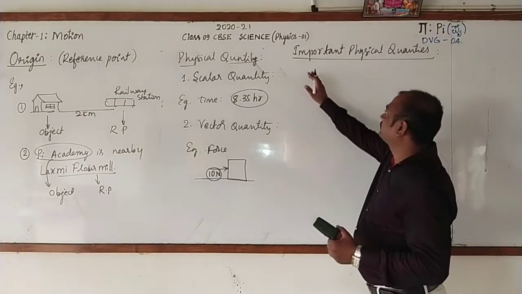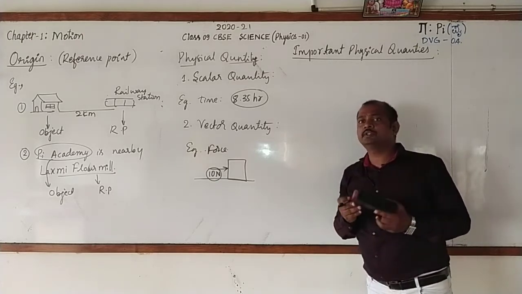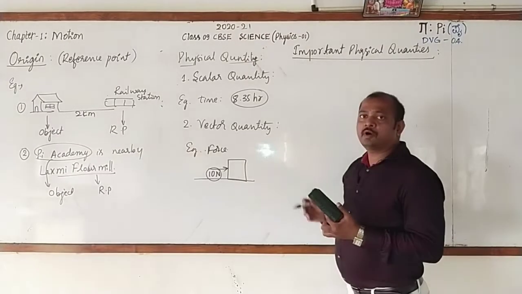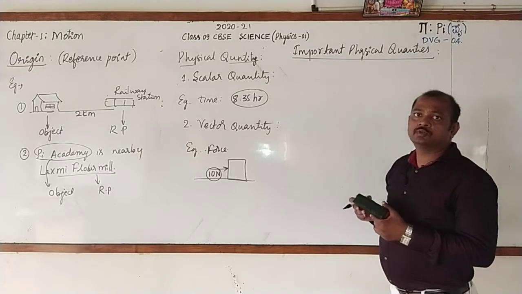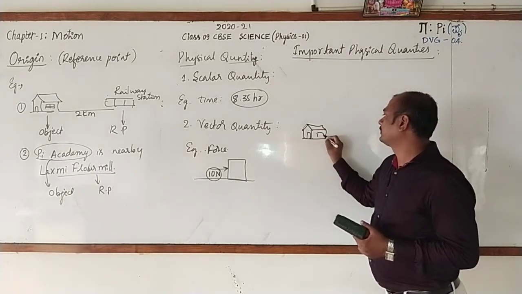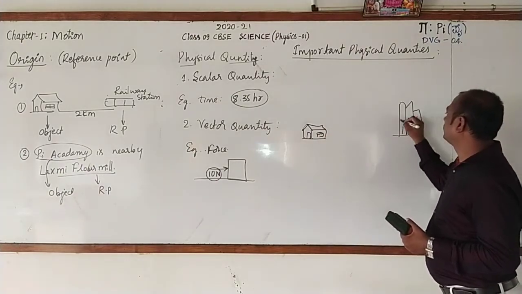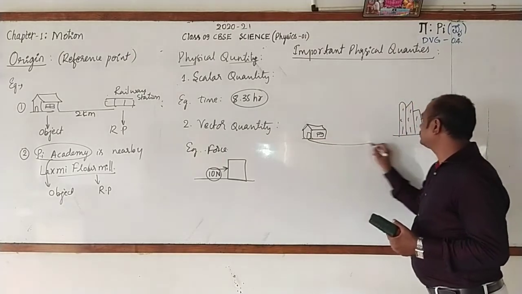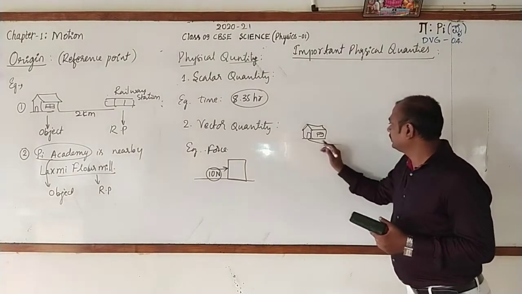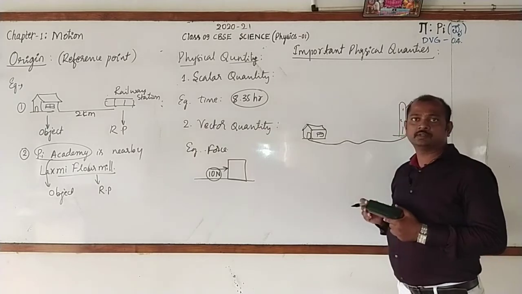Okay. Dear students, in this chapter, as I said, we are going to learn some of the important physical quantities. For each, I am going to take one example. Here, imagine that a boy is moving to the school from his house. See, this is his house, and here is the school. From house to his school, he can go with a different path, but he has chosen this path.